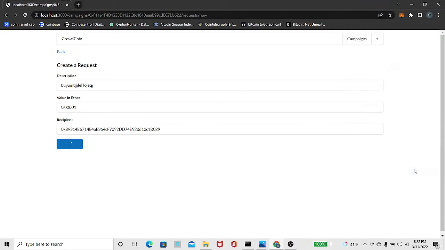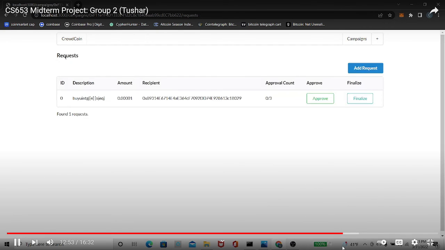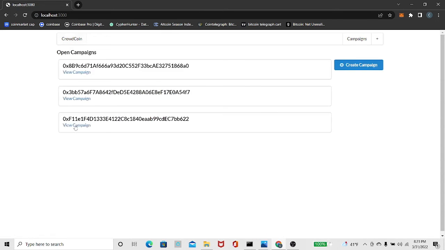So I'm going to click on confirm. So that much ether will be going. So again, it takes a little bit of a while for the request to get processed through. Processing. So once the request gets sent through, we have this table telling us how many approval accounts we got. The number here is the total number of approvers. As you will see here, it's 3 approvers.